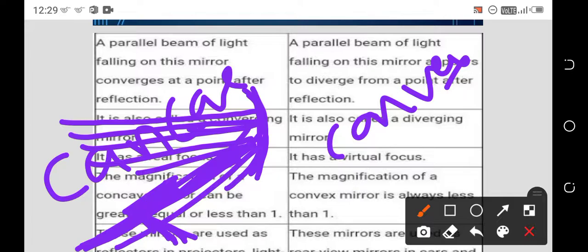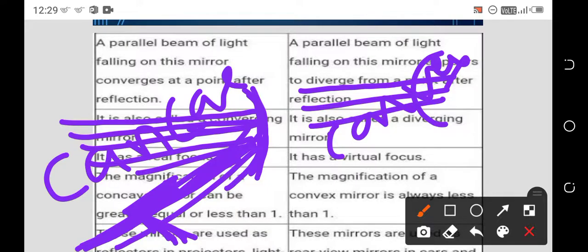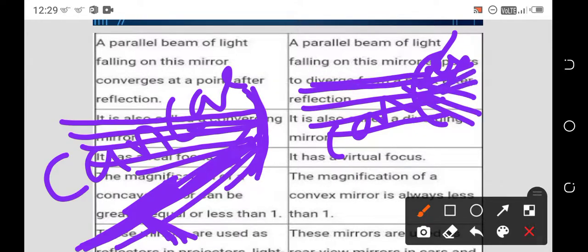Coming to the convex mirror, when the light rays fall on the convex mirror, the light rays split, that means they diverge in all directions, and this is called divergence.